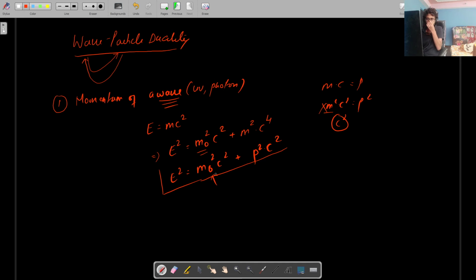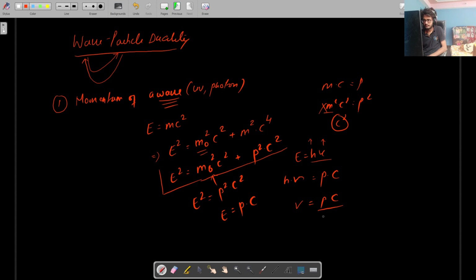Now, what is the rest mass of a photon? Zero. So E square will be equal to P square into C square, so E equals P into C. We also know that E equals h nu, Planck's constant into the frequency of light. So we can equate h nu equal to P into C, and we get nu equal to P into C by h. So we get the relation of the wave nature, that is frequency, to its particle nature, that is momentum.